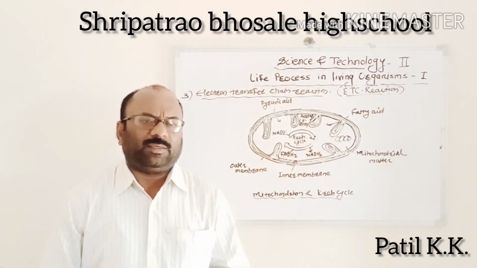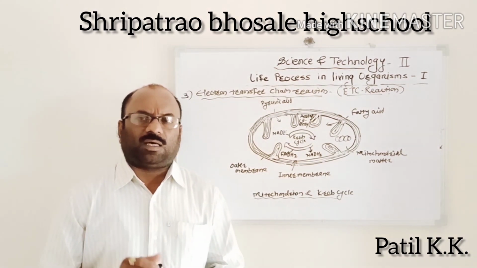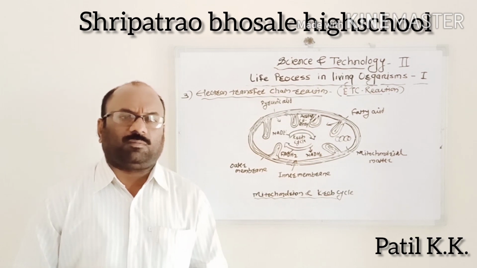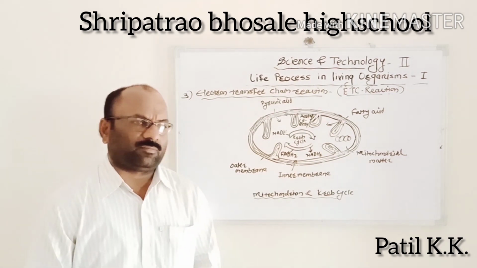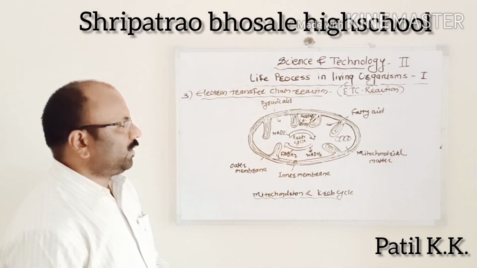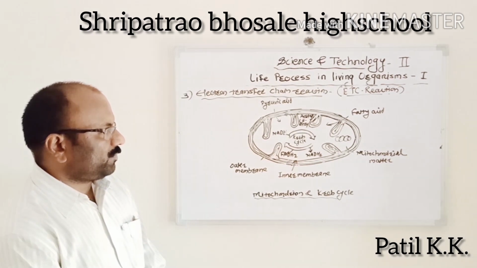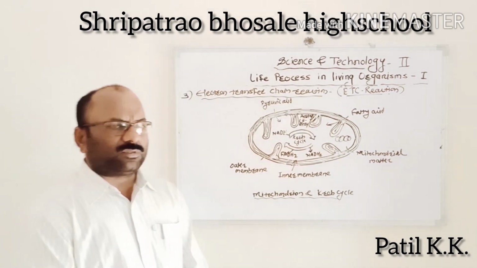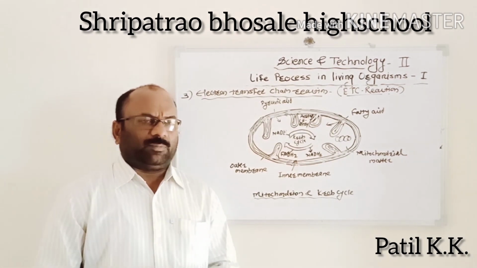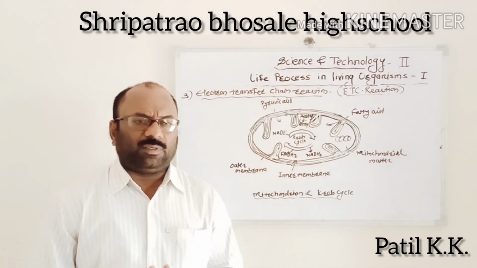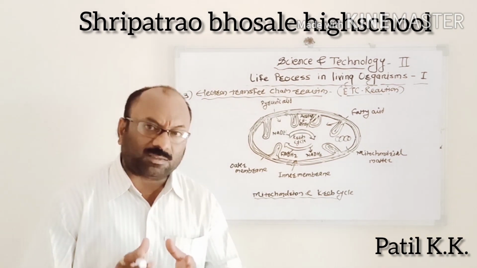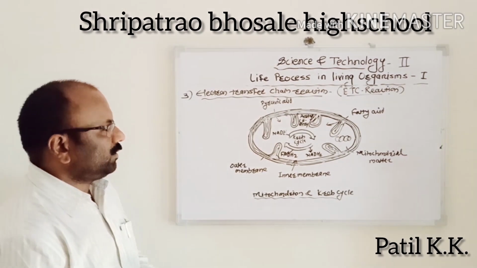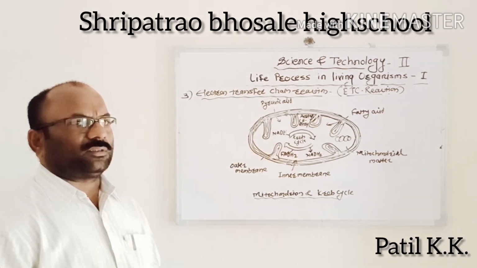Along with ATP, water molecules are also formed during the chain reaction. Thus, one molecule of glucose gives carbon dioxide and water along with energy after complete oxidation in the presence of oxygen.